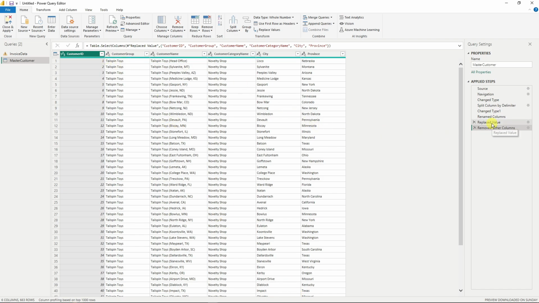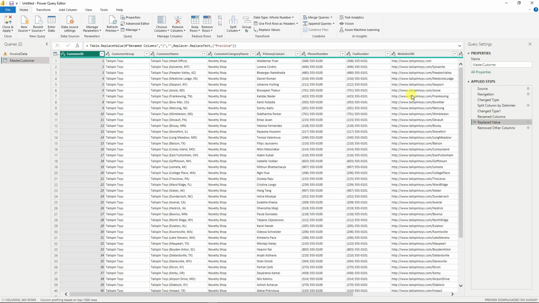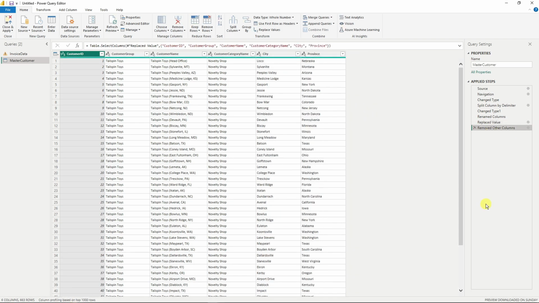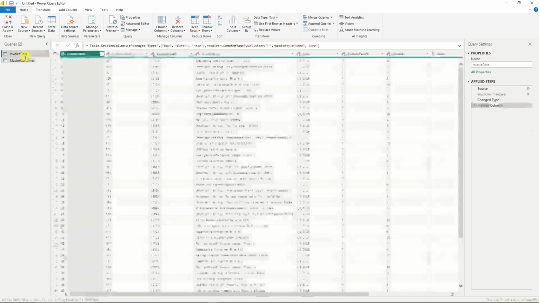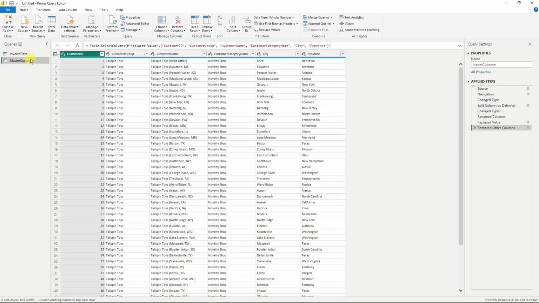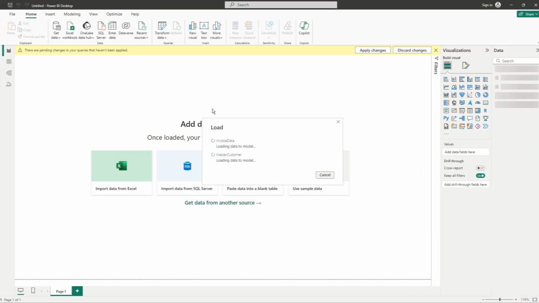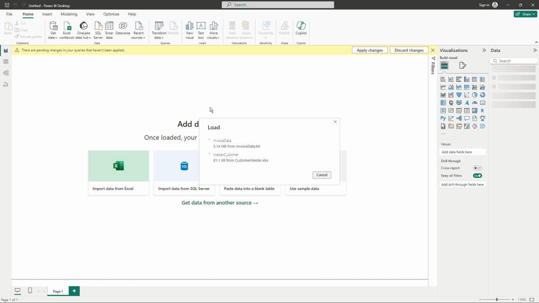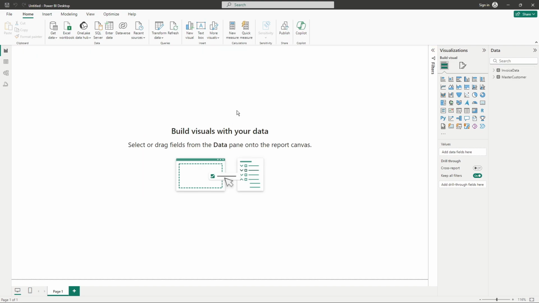As you can see right here, again, if you want to go back, there it is. And this is the present time, real time changes. Now, for example, we're satisfied with what we did here in terms of our text data or invoice data, and our Excel or master customer, we're satisfied. Now simply click on close and apply right here. Again, close and apply. And basically what it's doing right now is loading up our data, and it will now reappear inside the Power BI dashboard.